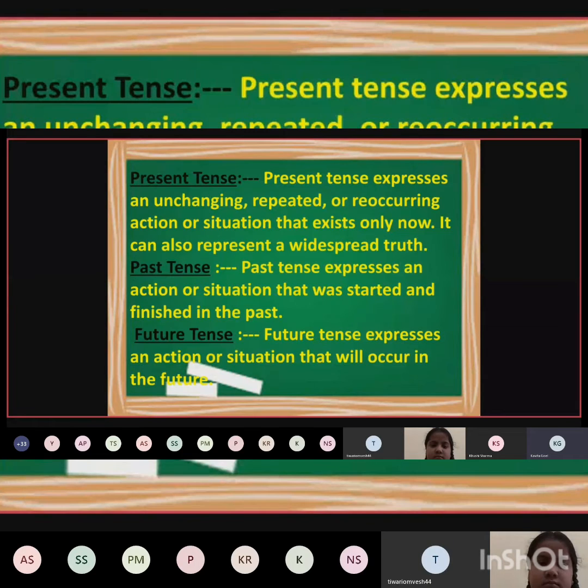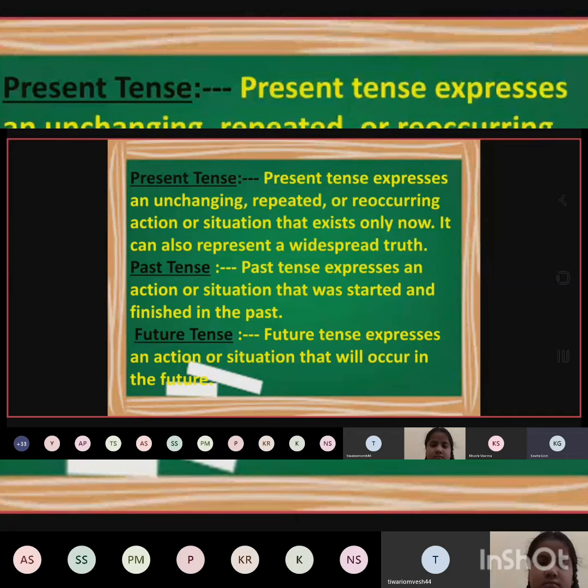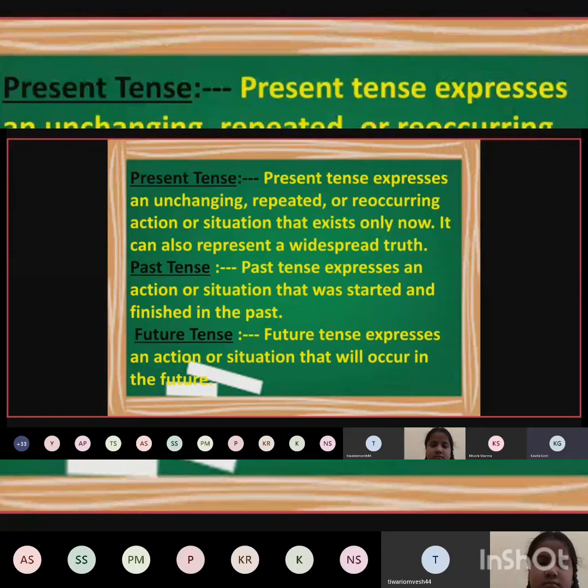Is it toothpaste or face cream? Toothpaste. Okay, how many of you think about what you have to put today, toothpaste or face cream? It means nobody thinks, everyone just puts the toothpaste on the toothbrush, right?